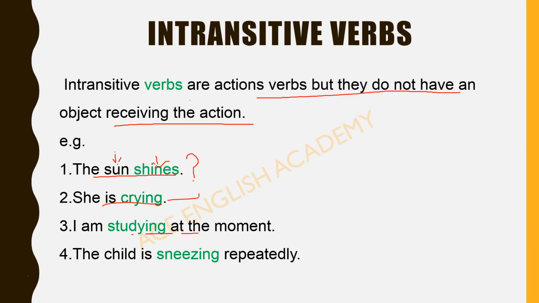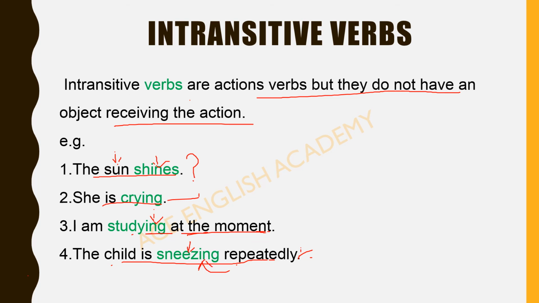I'm studying at the moment. So at the moment here is not an object. Okay. I'm studying here is an intransitive verb. The child is sneezing repeatedly. So sneezing here is an intransitive verb and repeatedly is not an object. What is it? It is an adverb which is giving us extra information about the verb. Clear? So don't confuse yourself with this.